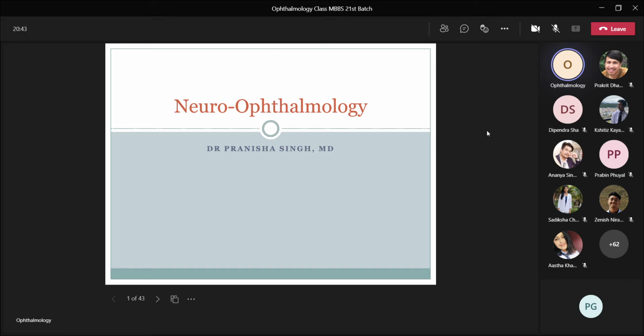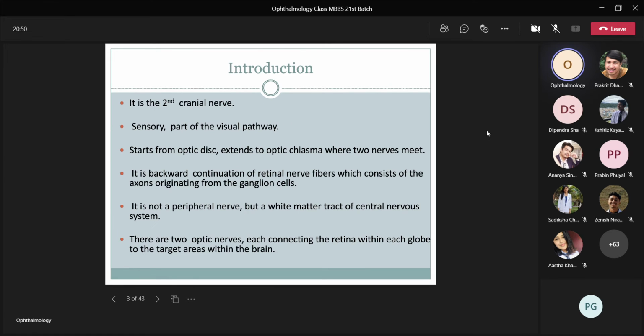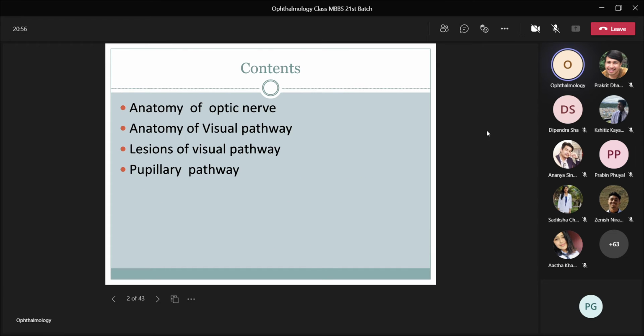So today is your first class in neuro-ophthalmology. I'll be starting with anatomy of optic nerve, anatomy of visual pathway, lesions of visual pathway, and pupillary pathway.